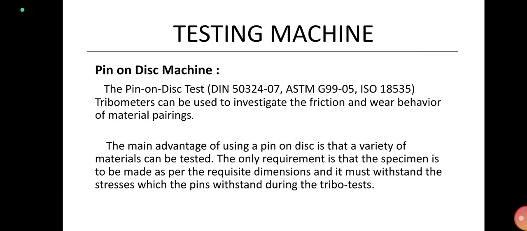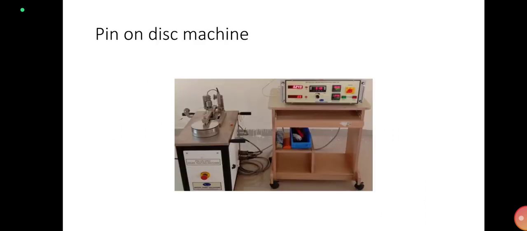At this point, we get to know that there are certain dimensional requirements to undergo the test in the pin on disk machine. Our material should be cut down into such dimensions in order to undergo our testing in the pin on disk machine, and the material should withstand the stresses during that wear machining.